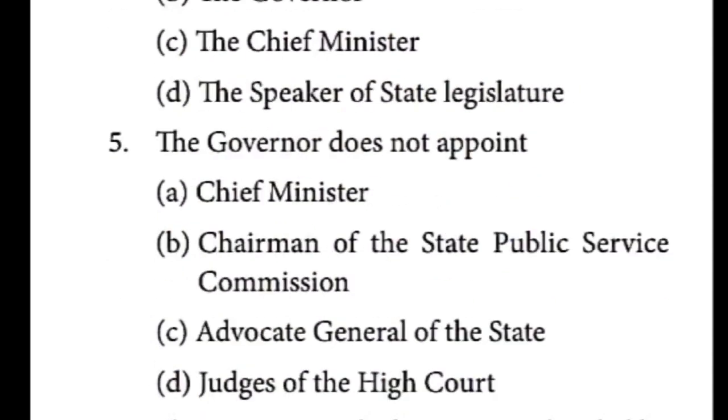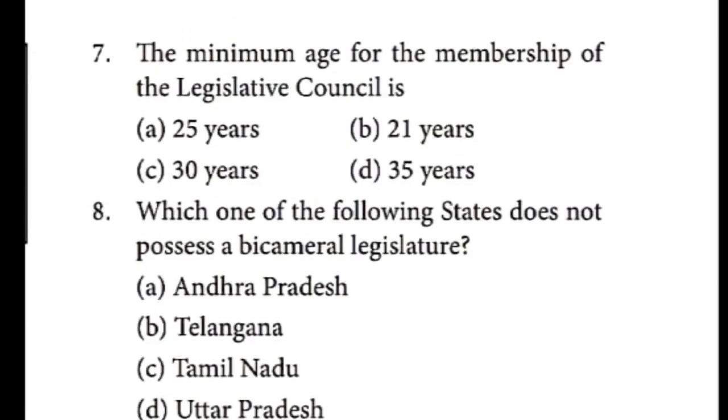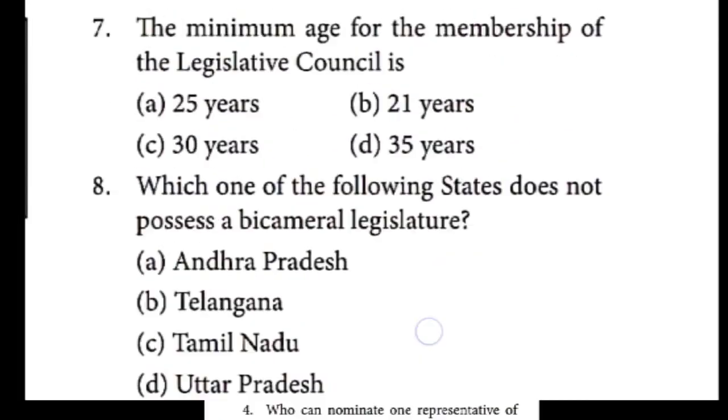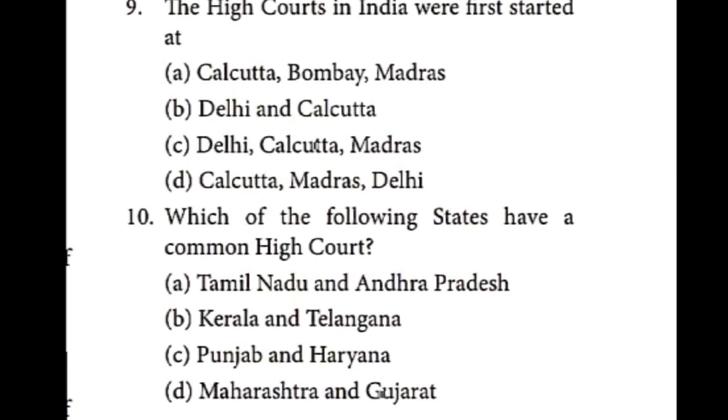Seventh one, you can take it, 30 years, option C. Eighth one, Tamil Nadu. Ninth one, option A is the correct answer. Tenth one, Punjab and Haryana is the correct answer.